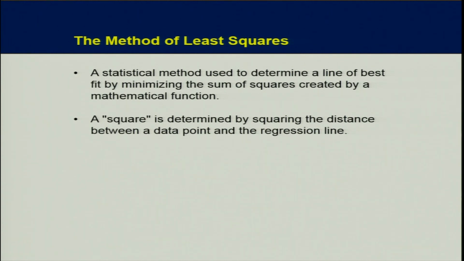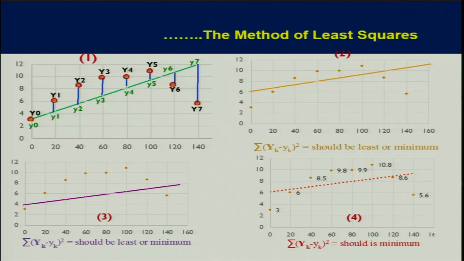On the regression line, you will have predicted data or estimated data, and on data points, you have original or observed data. Measure the distance, how far it is, what is the difference between observed and predicted value. Then you square those values, individual value for individual data, and make the total. The line which is giving you the least value of this total is the best fit line. So you see how this method of least squares is used here.